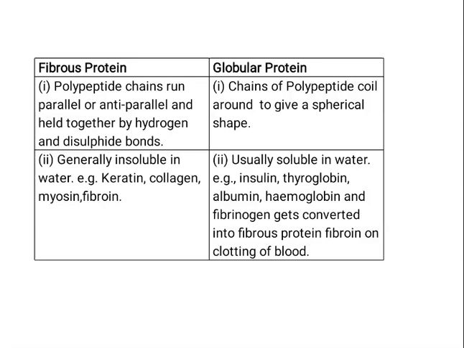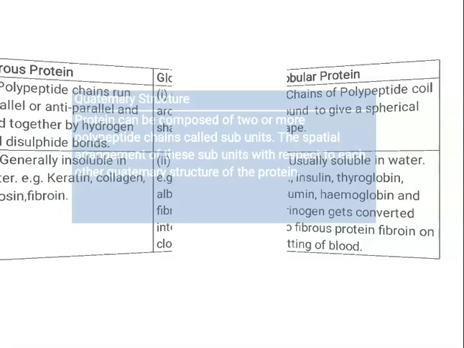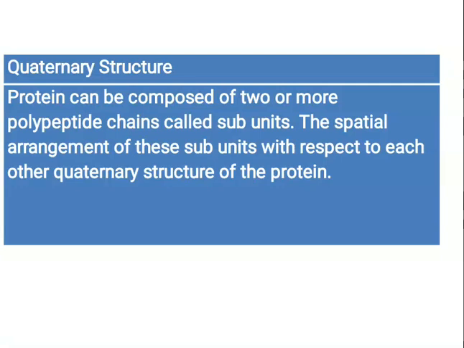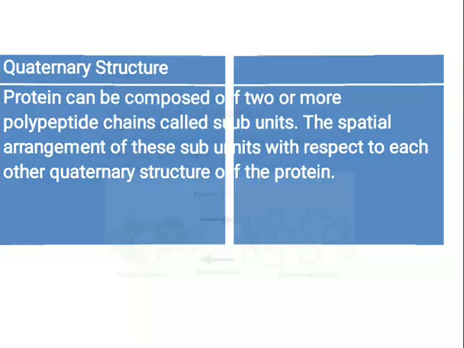Coming now to the quaternary structure. Quaternary structure of protein can be composed of two or more polypeptide chains called subunits. Now the spatial arrangement of these subunits with respect to each other is called the quaternary structure of the protein.